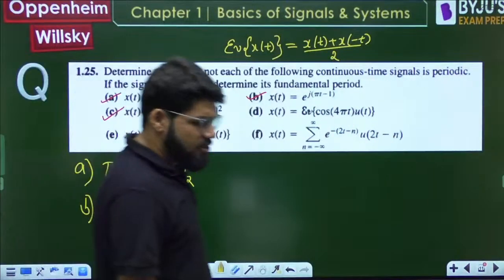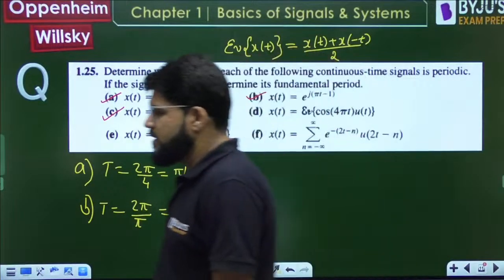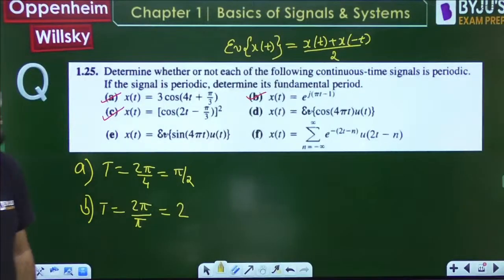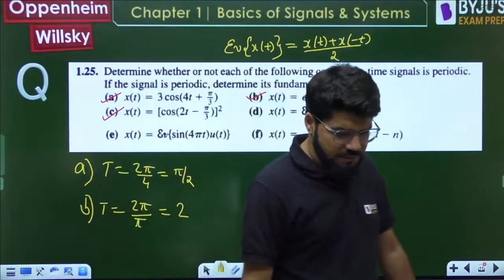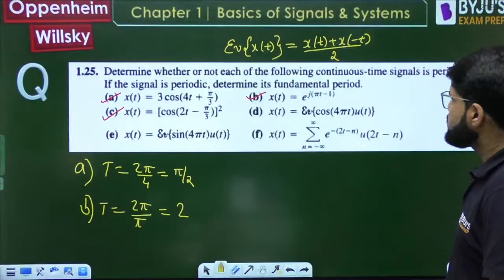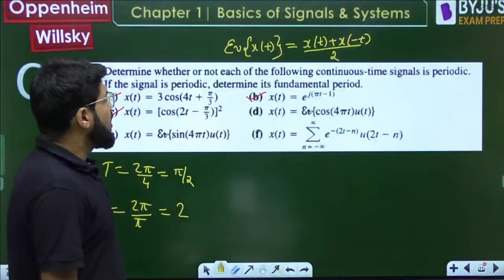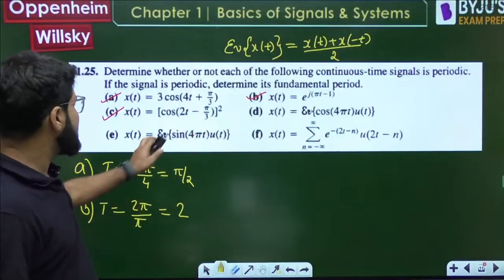The even part of x(t) is given by x(t) plus x(-t), divided by 2. That is what is known as the even part of x(t). Now let's look at the even part of cos 4πt u(t) and sin 4πt u(t).